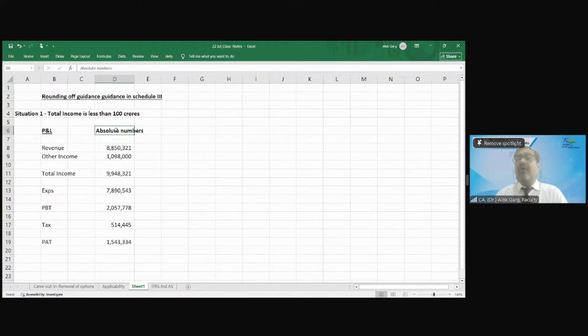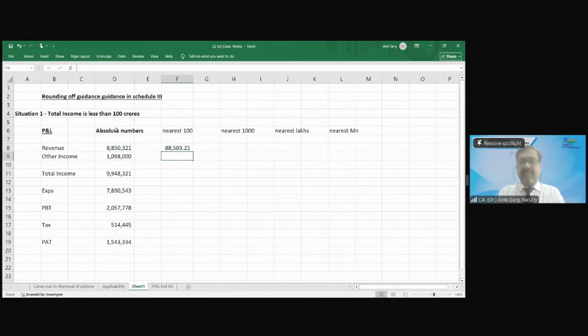No, sir. No. This has to be rounded off. And since total income is less than 100 crore, it has to be rounded off to the nearest 100, nearest thousands, nearest lakh, or nearest million. How do we do this rounding off? If it is nearest 100, this divide by 100. This divide by 100. This divide by 100.